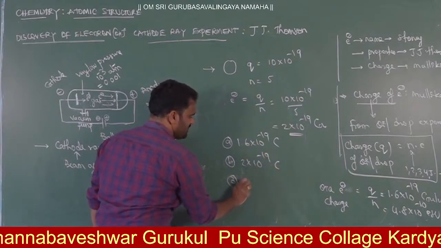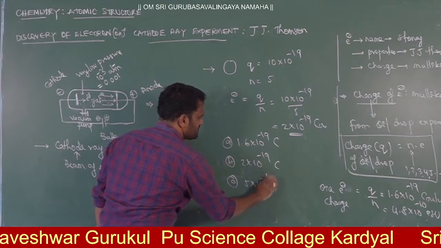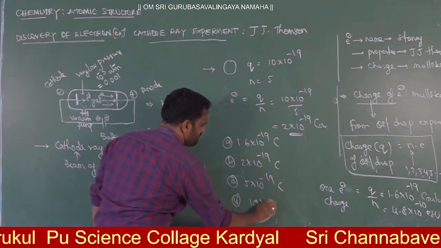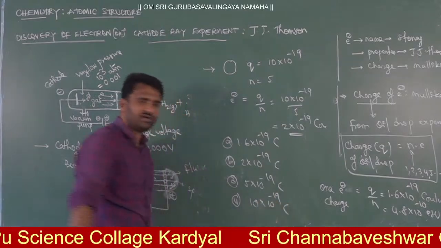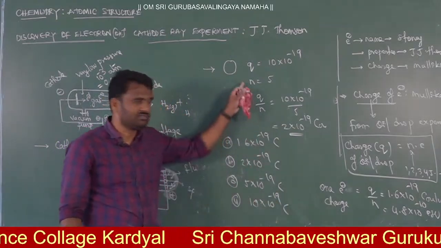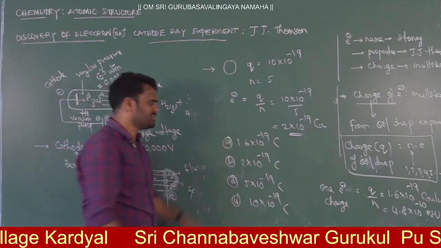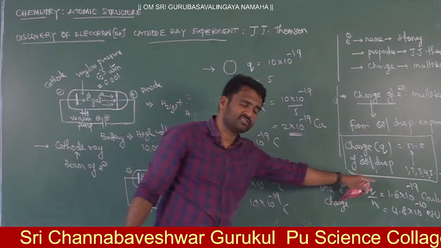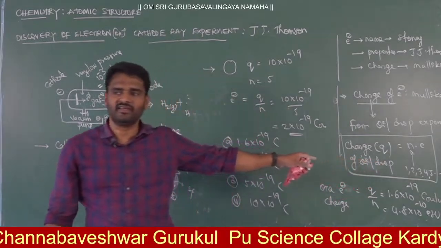Third option is given 5 into 10 power minus 19 coulombs. And fourth option is 10 into 10 power minus 19. Now what is the answer? What is the charge of one electron according to this question? 2 into 10 power minus 19 is the correct answer, not 1.6 into 10 power minus 19.